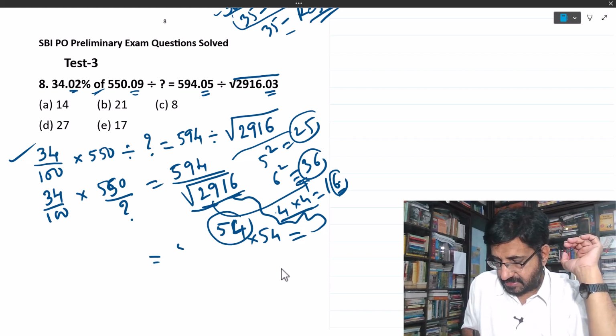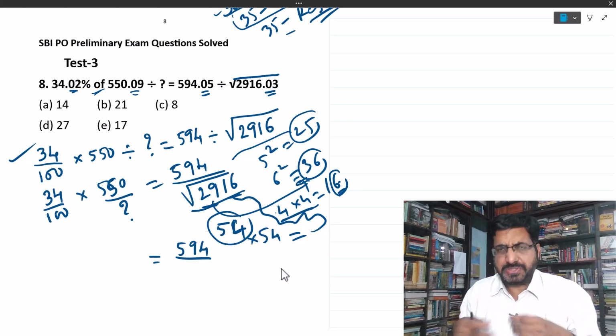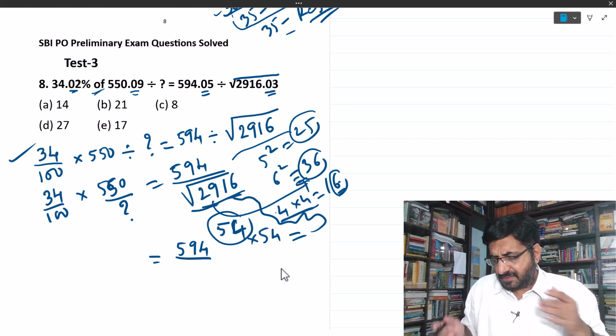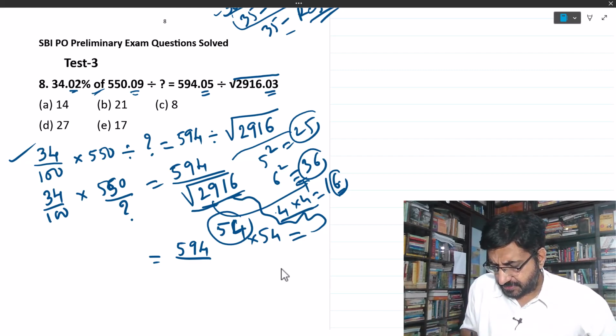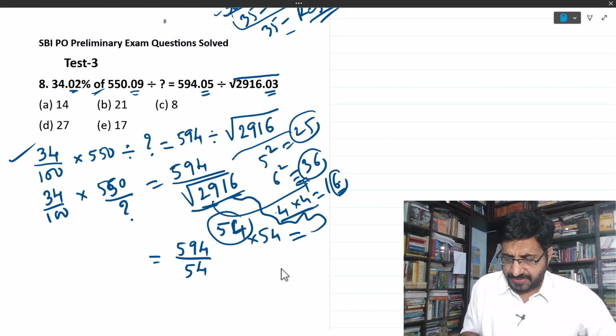You can write it as 594 divided by 54. See, in exam you have to do it very fast, okay? So now you got this square root of 2916 is 54. This side you got 550. Question mark, let it be.